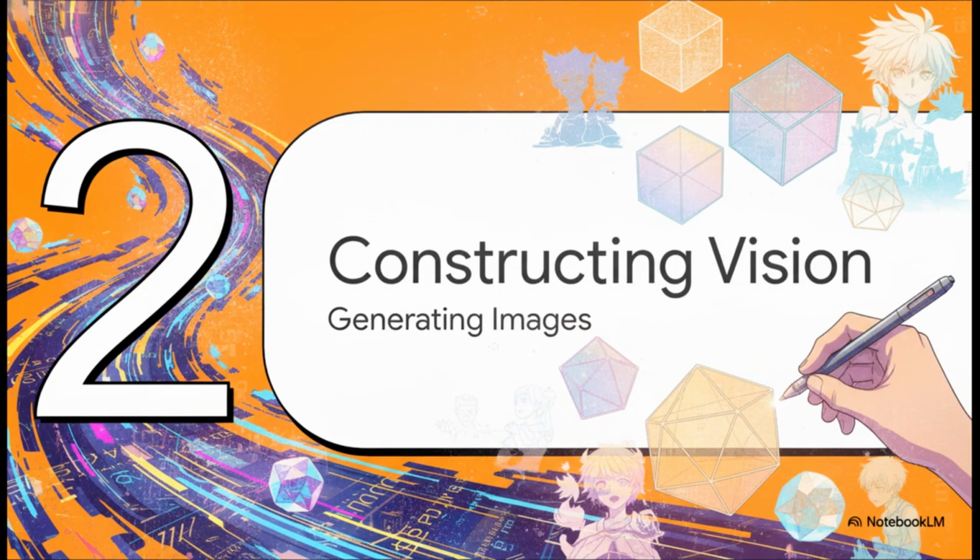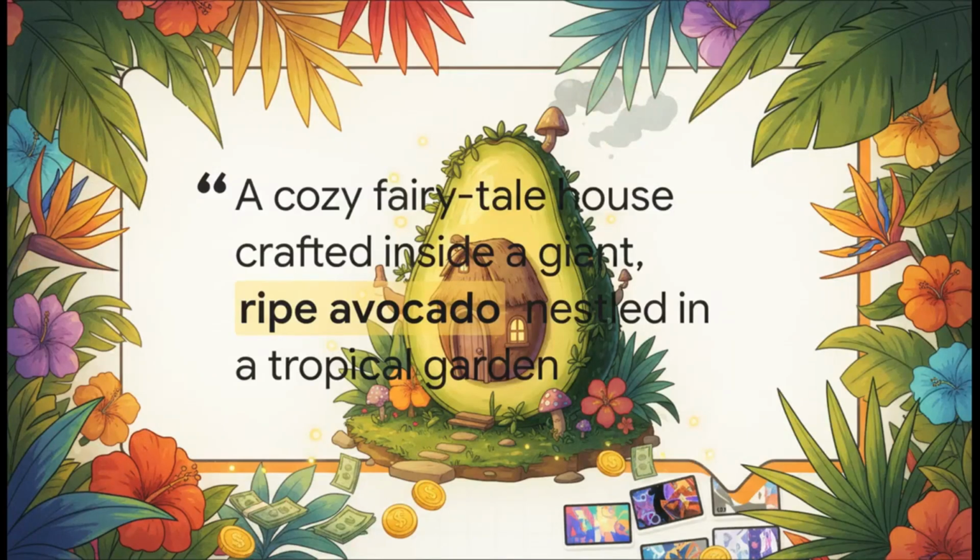Next up, phase 2, constructing the vision, generating images. Now, what's really interesting about this slide is this exact custom prompt provided by our ChatGPT tool. Check this out. A cozy fairy tale house crafted inside a giant, ripe avocado, nestled in a lush tropical garden with palm trees, intricate details, highly realistic 4K resolution. You're going to take this and run it through Midjourney or your favorite high-end image generator to turn our AI blueprint into a stunning visual reality.